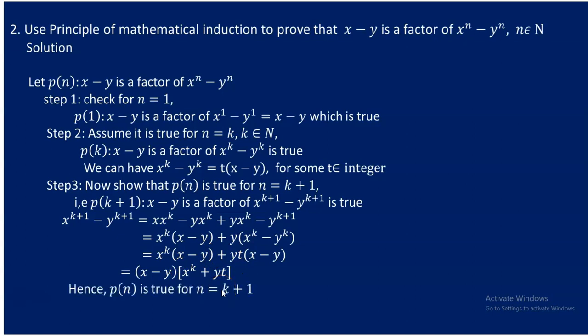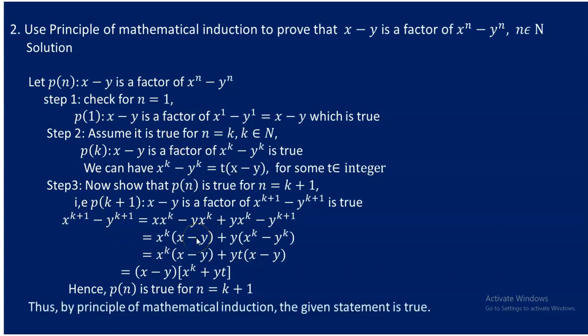So this assures you that P of n is true. Why? Because P of n is true for n is equal to k plus 1, because we obtained that x to the power of k plus 1 minus y to the power of k plus 1 is a multiple of x minus y, or x minus y is a factor of this expression. So step 3 is true. Hence, because of step 1, step 2, and step 3, and the principle of mathematical induction, one can conclude that, by the principle of mathematical induction, the given statement is true.